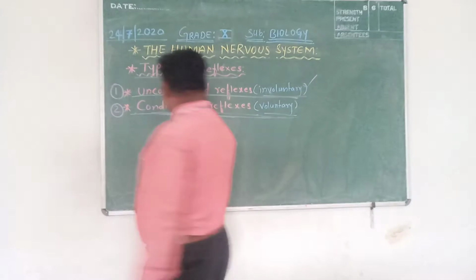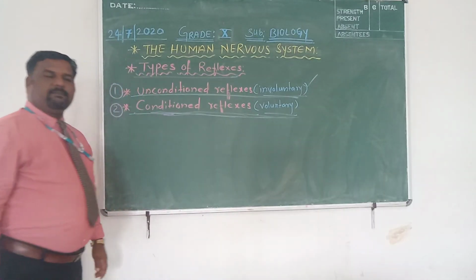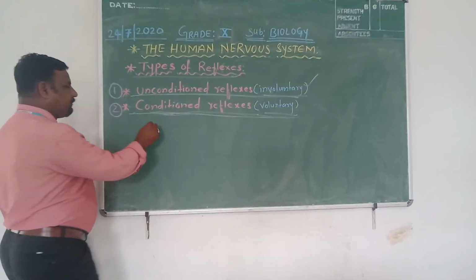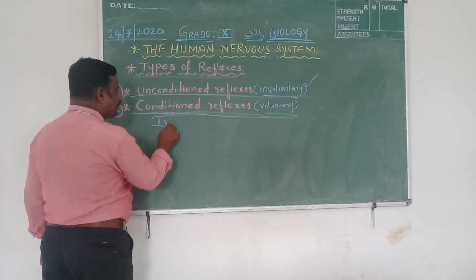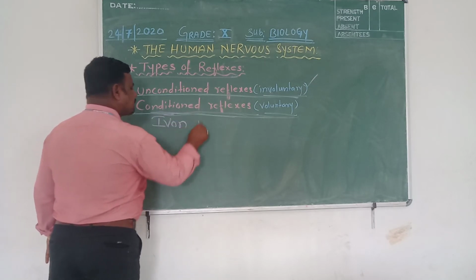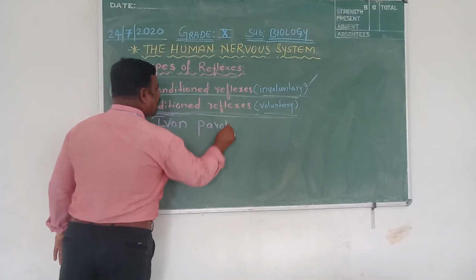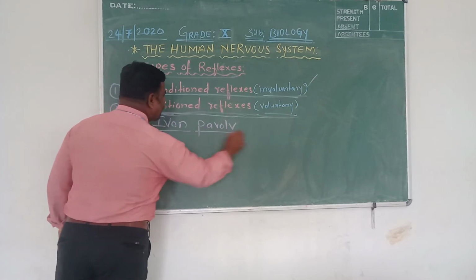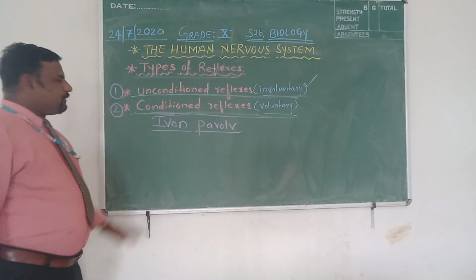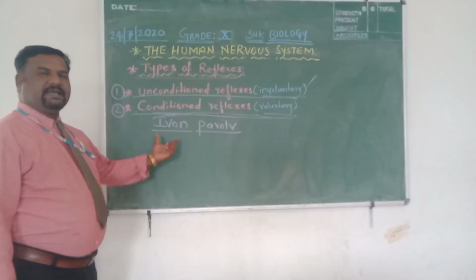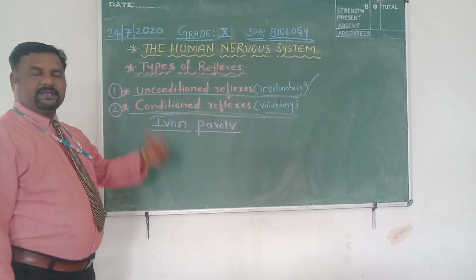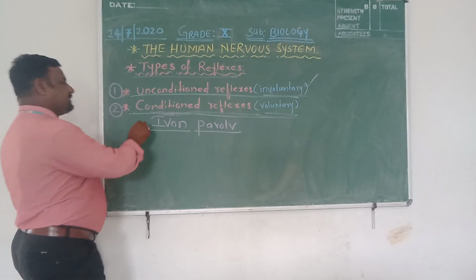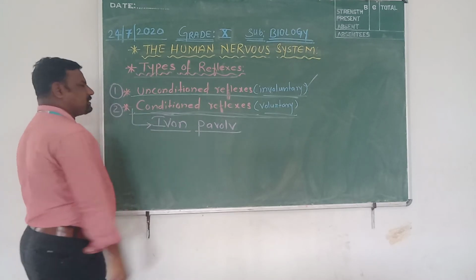On conditioned reflexes, a famous Russian scientist is Ivan Pavlov. He conducted a very popular experiment on conditioned reflexes.